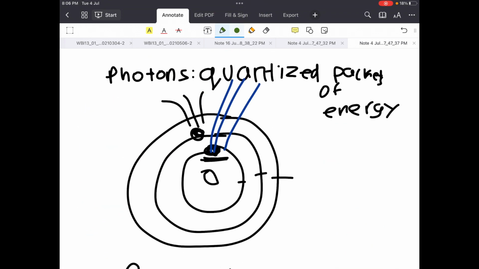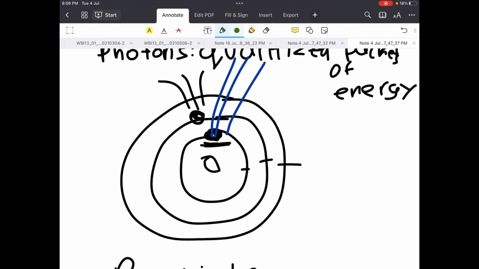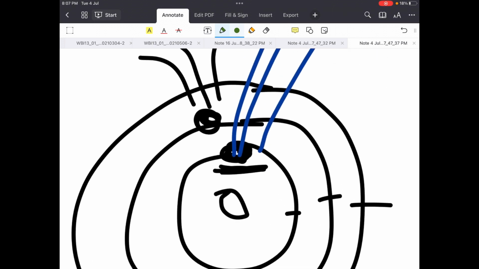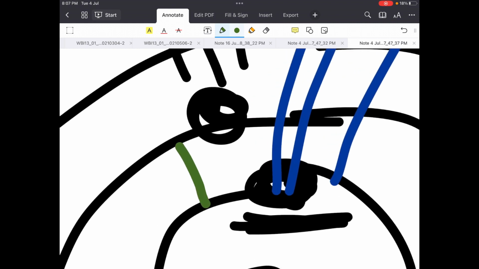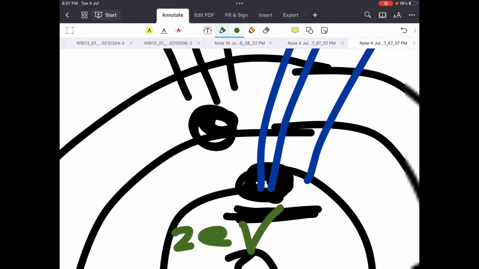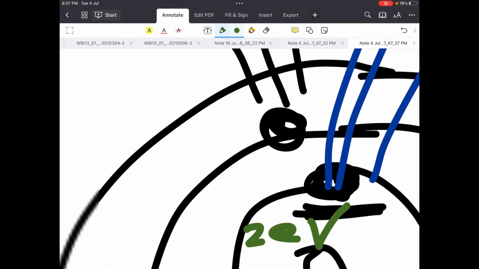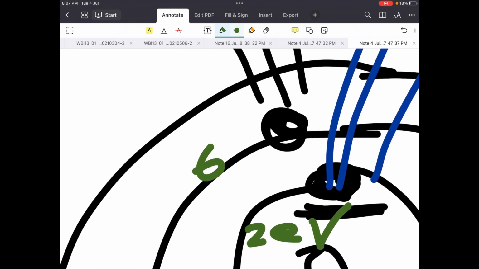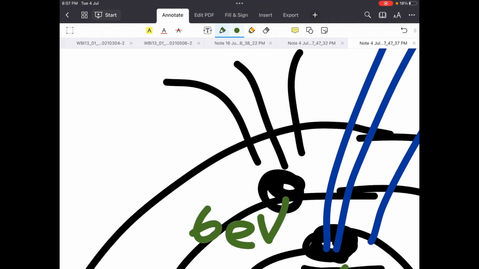Next, you find that when these electrons absorb photons, they can only absorb photons with specific energy. I'm coming up with random values: let's say the gap between these levels is 2 electron volts. Electron volts is a unit for energy. And let's say this is 6 eV and this is 9 electron volts.